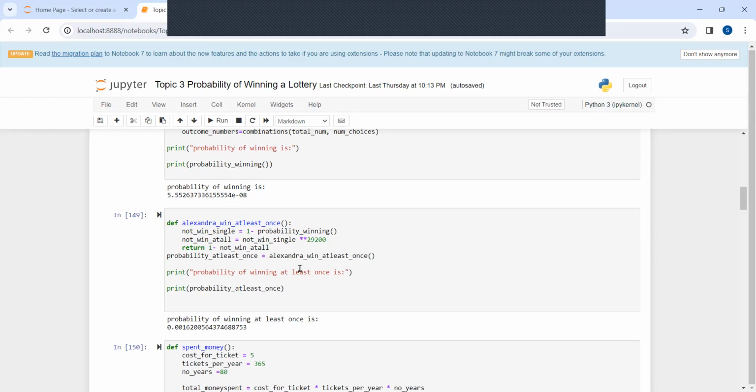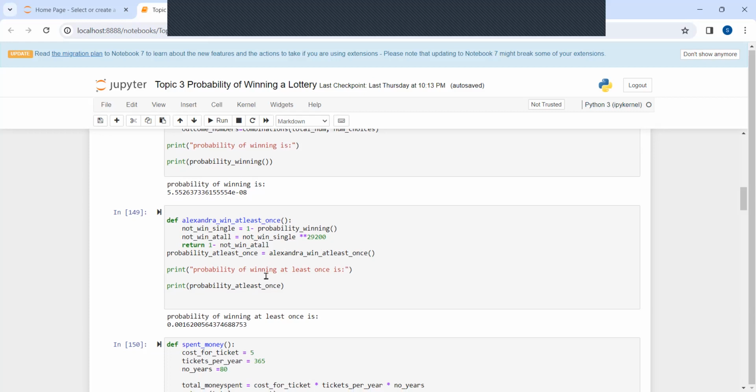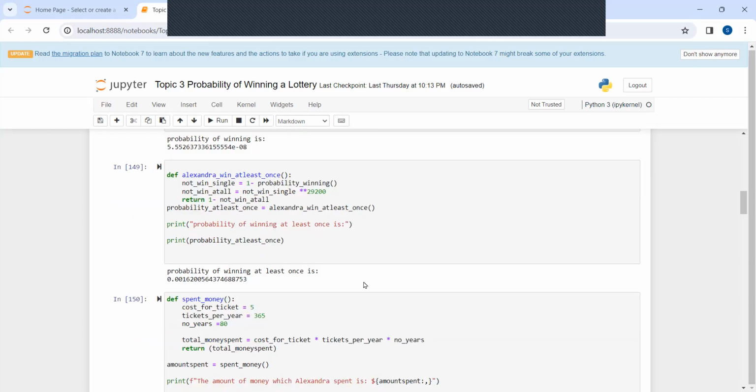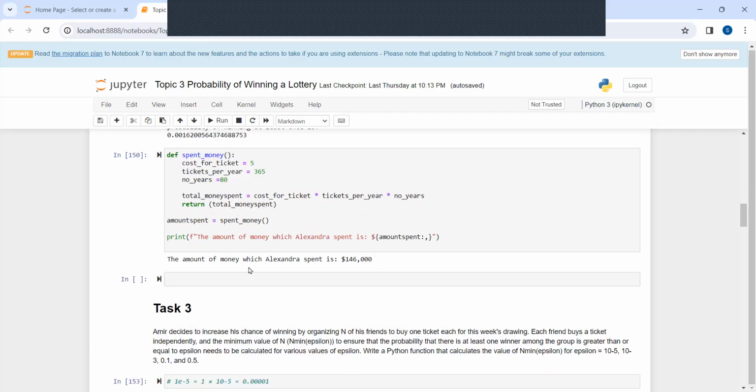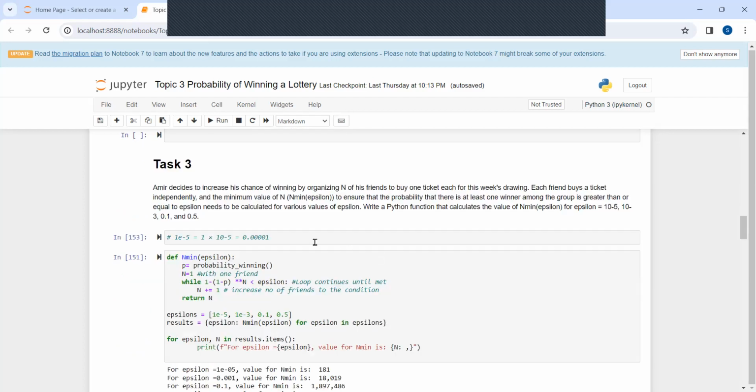That will give this value here, and that probability was found to be this value. The amount of money that Alexandra would spend would be $146,000.